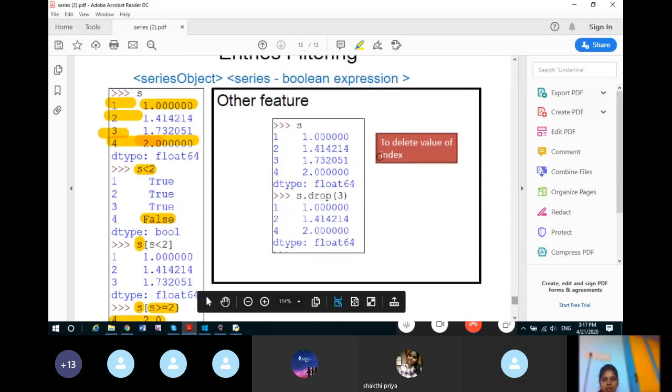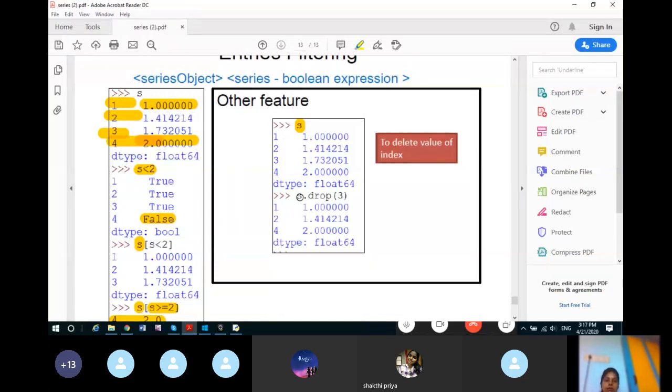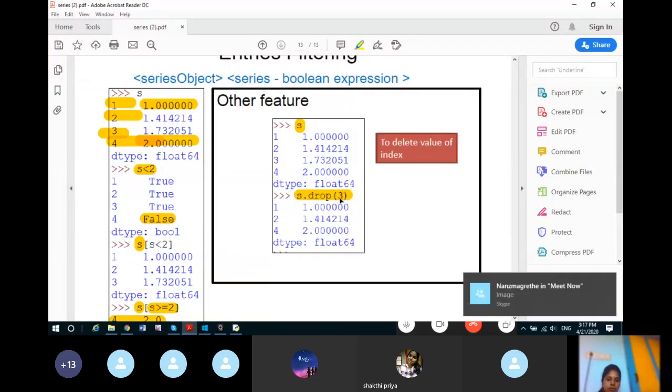Now again see another feature. If you write S and then click enter, it will display the series. Now if you want to delete the value of any particular index, here we are using drop. This is a very important concept: how you can drop or delete a particular data value of the series using the drop function. In the drop function you have to mention the index.